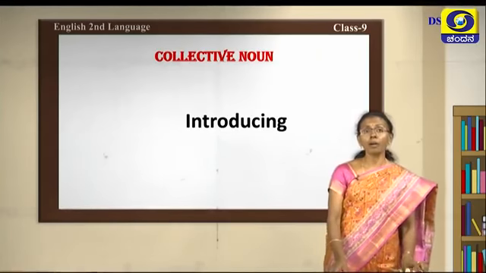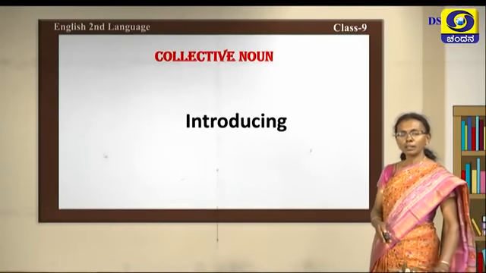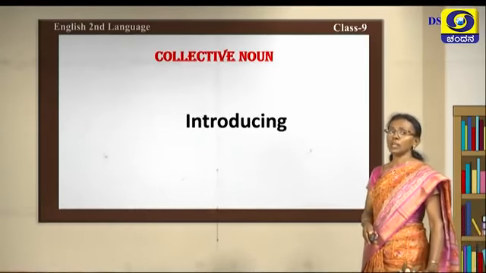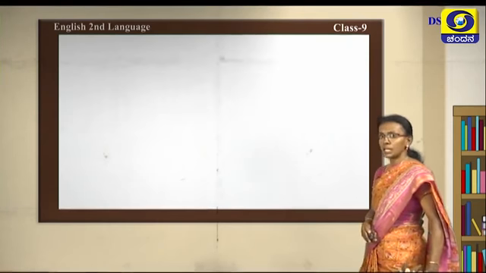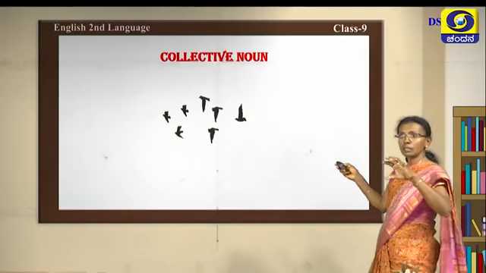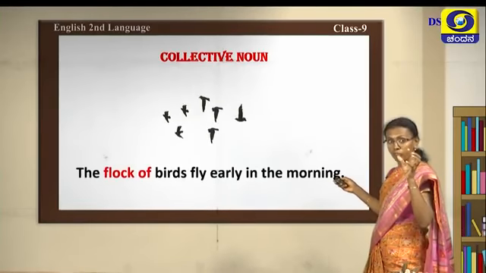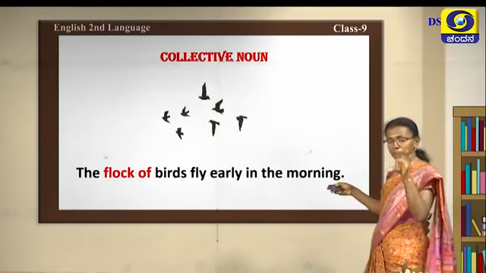So what are all these? All these are what? Collective nouns. We call them as collective nouns. See here what you can see, a group of birds, what they are doing? A flock of birds, we call them as group.